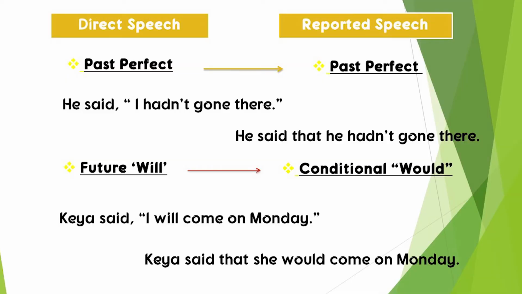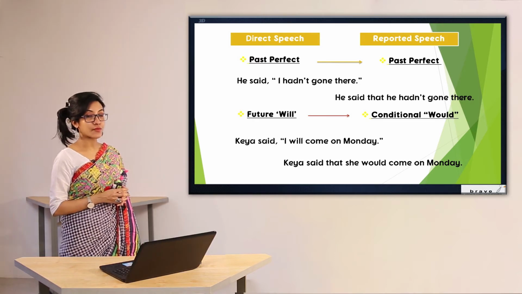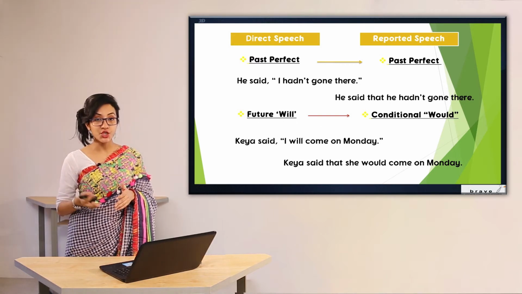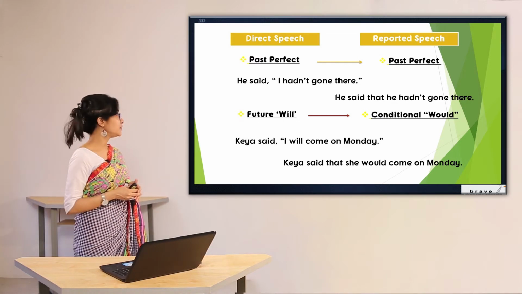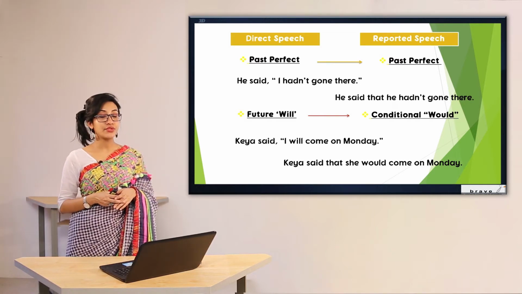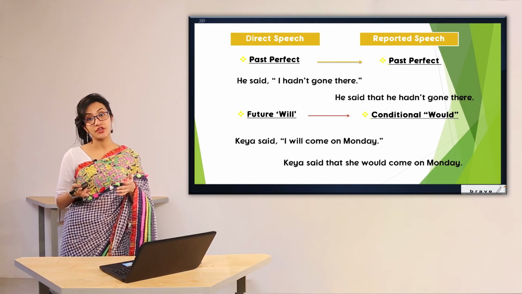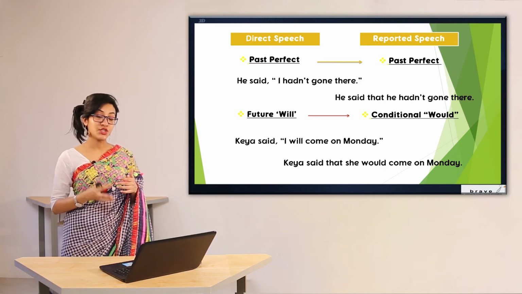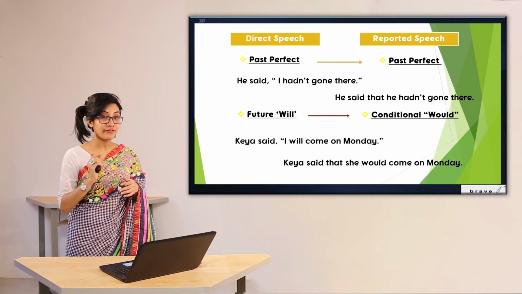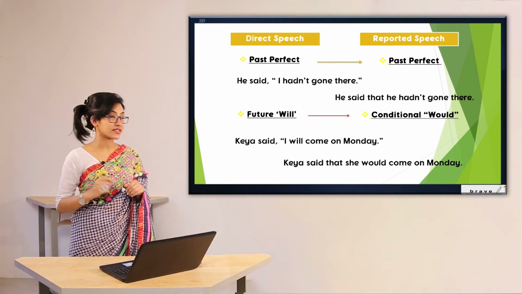Now, what's going to happen if you have past perfect tense? The interesting thing is, if you have past perfect tense in direct speech, the tense is going to be unchanged in indirect speech. For example, he said, I hadn't gone there. What can you see in indirect speech? We can see that he said that he hadn't gone there. That means the past perfect remains unchanged. Keep that in your mind. If you have past perfect in direct speech within the inverted comma, then don't change the tense.